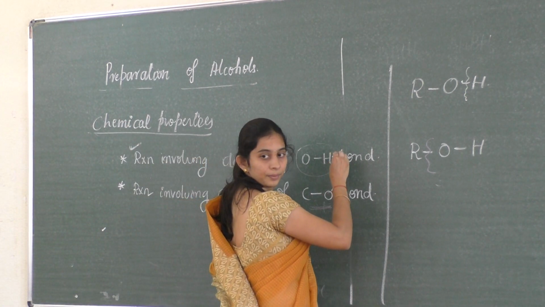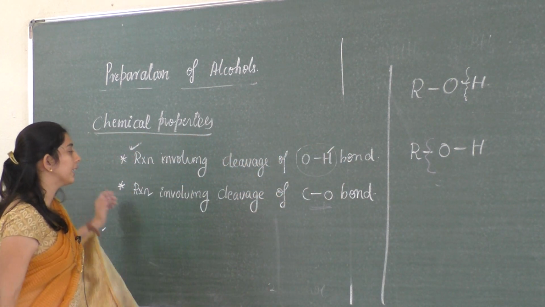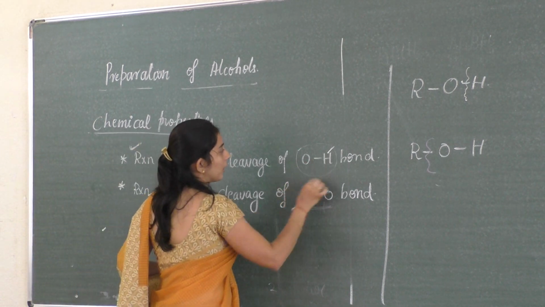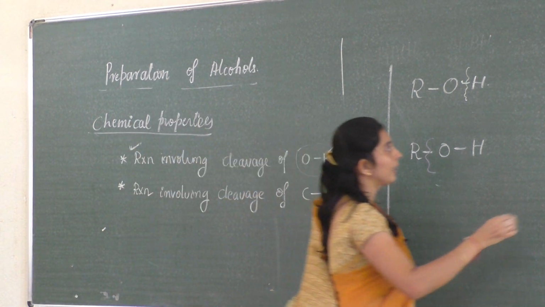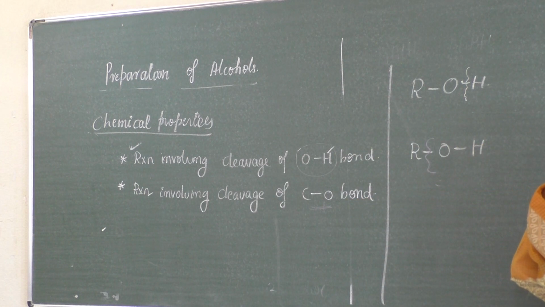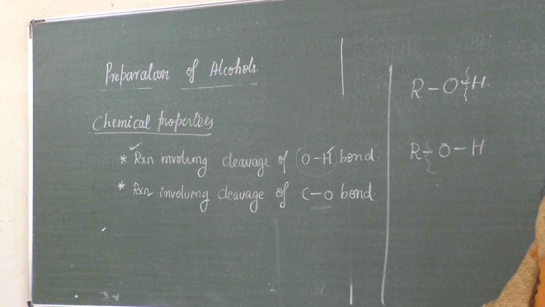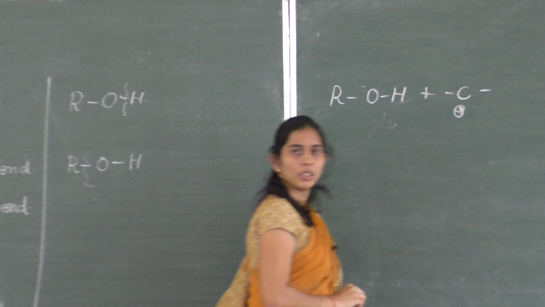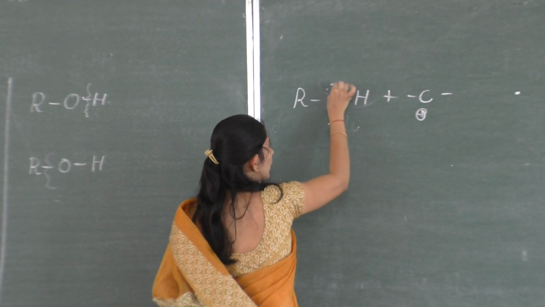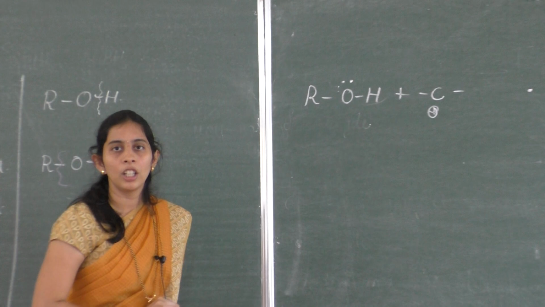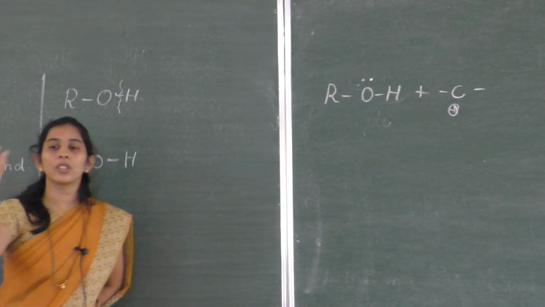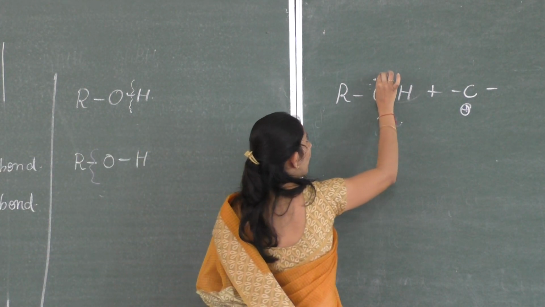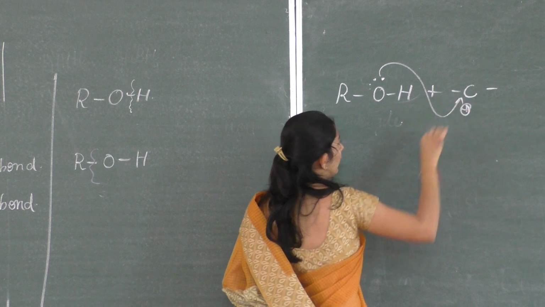In this case, the reaction involving a cleavage of the OH bond, if we have an ROH, this will react with any carbon molecule here. We know that oxygen always has a lone pair of electrons. A lone pair of electrons means it has a tendency to donate the electron, isn't it? So the tendency of donation will be there. It will donate here.